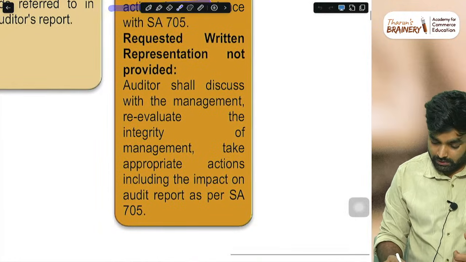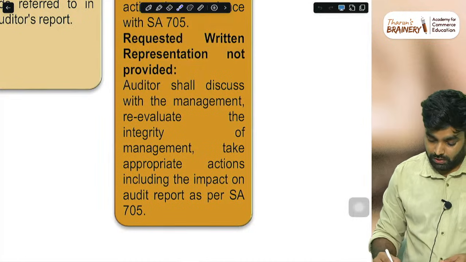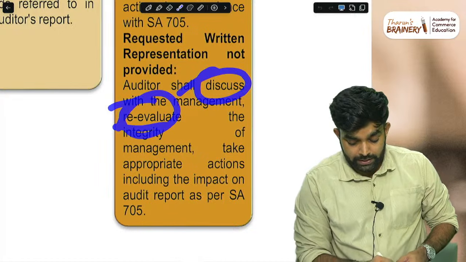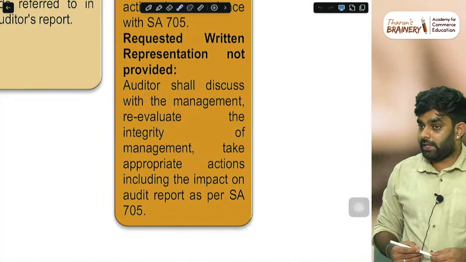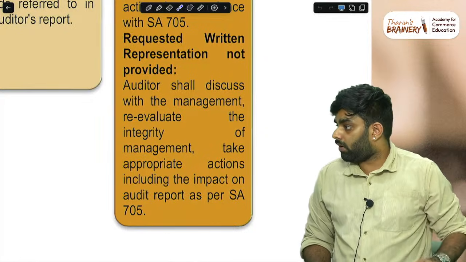Done. Then, the requested written representation is not provided. Management is not giving it to you. Then discuss with the management and re-evaluate the integrity of the management. Evaluate integrity. Why are they not giving written representations? Is it fraud or something else?